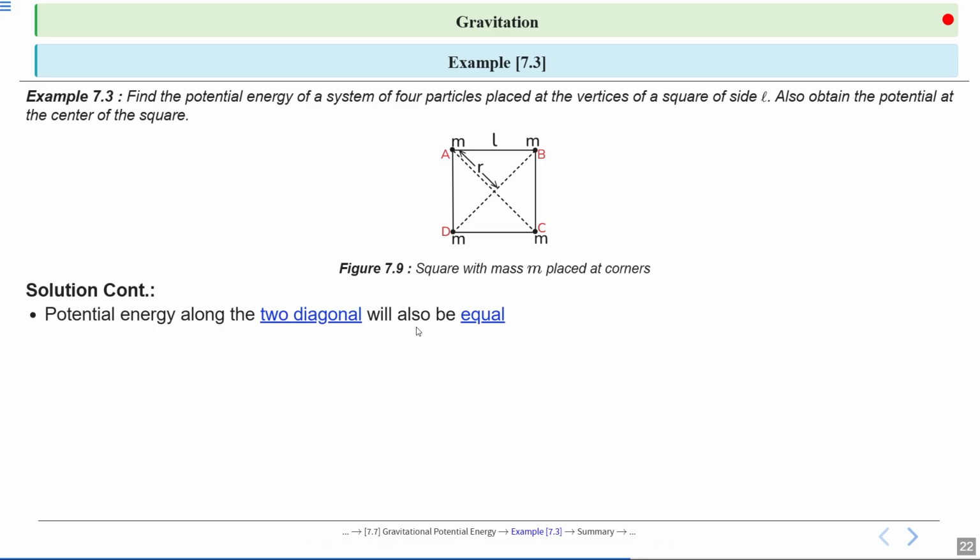Potential energy along the diagonals of the square: since the square is symmetrical, the potential energy along each diagonal will be equal. This symmetry simplifies our calculations, and it is a key point to remember when dealing with such configurations. So U_AC is equal to U_BD is equal to minus GM square divided by L into root 2.